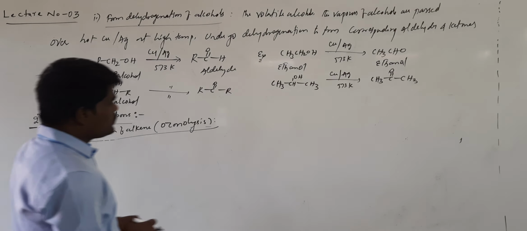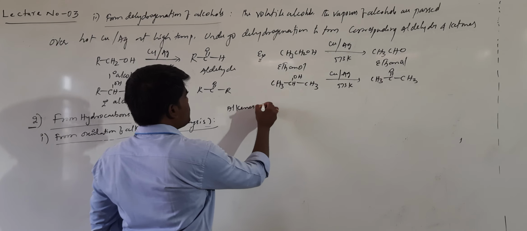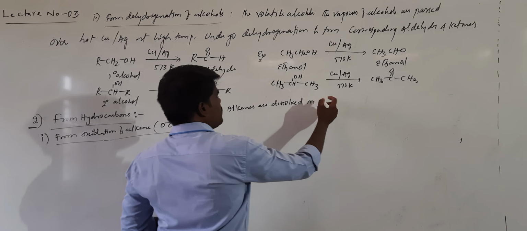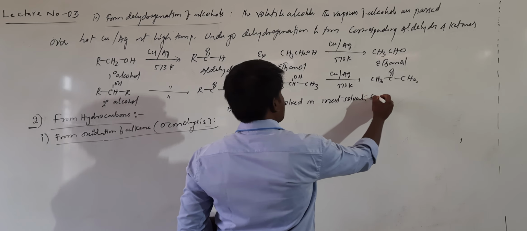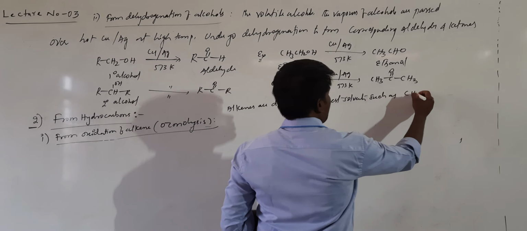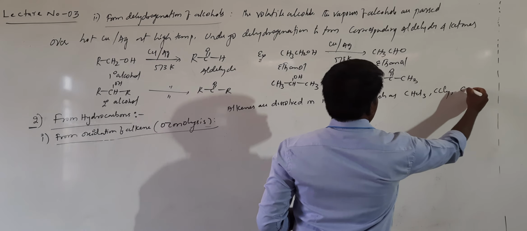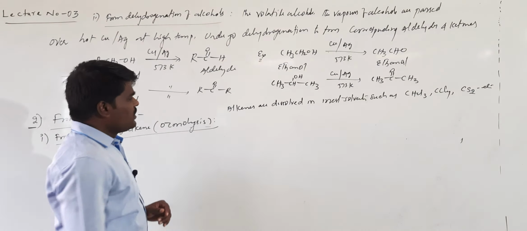In this method what we have to do is, alkenes are dissolved in inert solvents such as chloroform, carbon tetrachloride or carbon disulfide, etc.